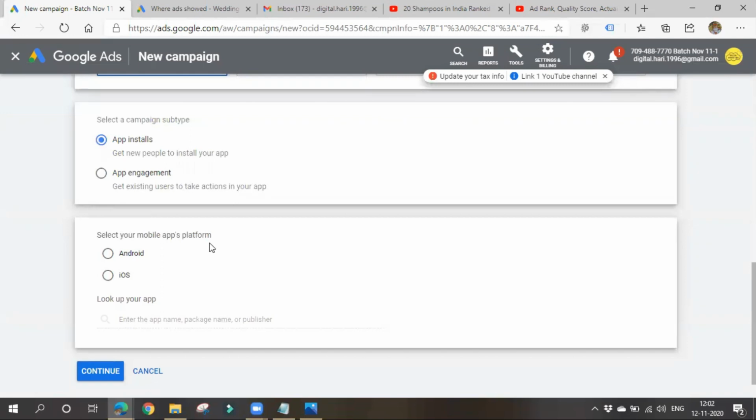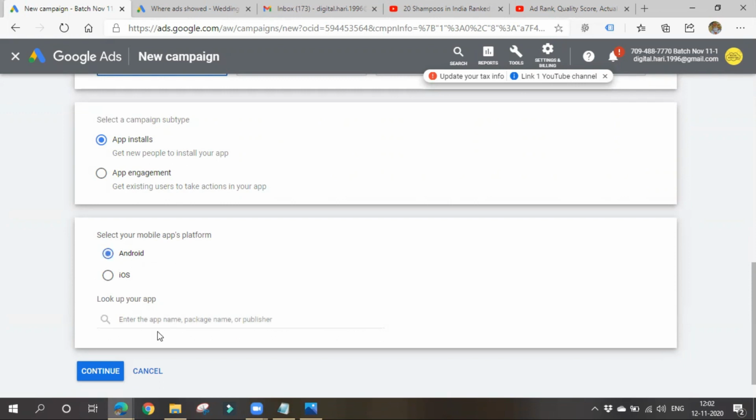Next is the mobile app platform. Based on your app type, you have to choose. There might be Android apps, and there might also be iOS apps. If you have both an Android supporting app and an iOS supporting app, then you have to run two different campaigns, one for each mobile app platform. You can't choose both at a time.